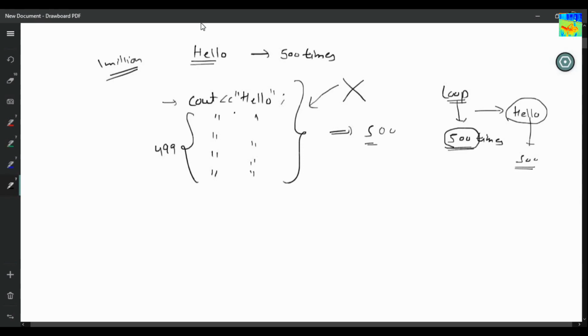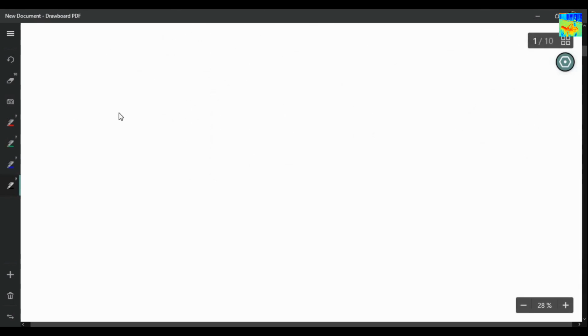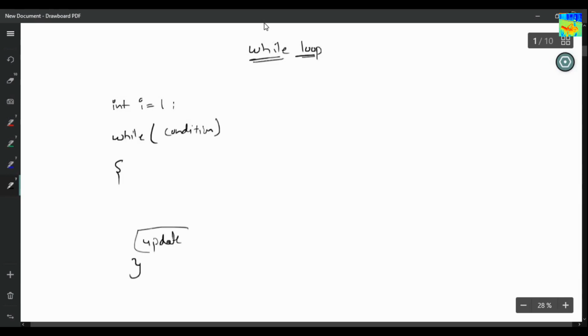Okay, so let's see. If you remember in pseudocodes, I was having while loop. So here we are also having while loop. So how does the code of a while loop look like? Let's take a variable I. So int I equals 1. This is my initialization. While some condition will be there, and then some updation will be there, and here I will do the work that I want to do. Let us print hello 500 times.